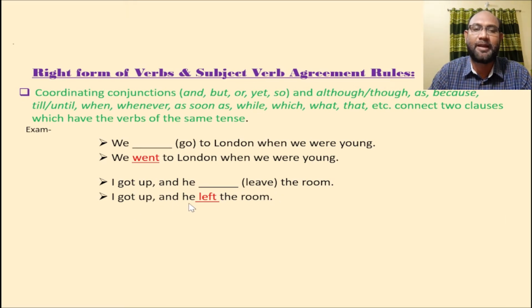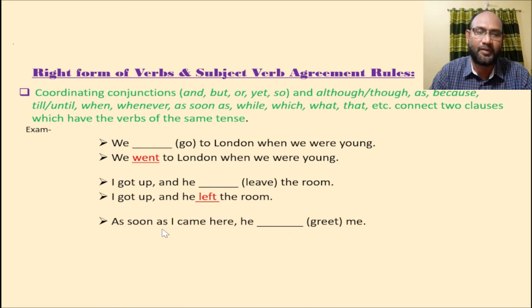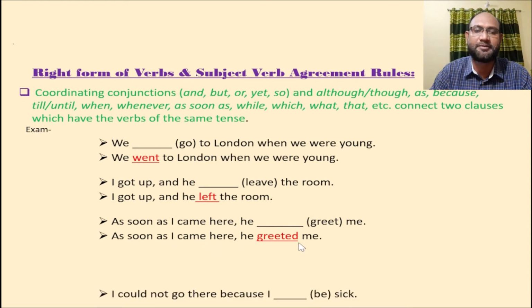I got up and he left the room. As soon as I came here, he, in the bracket, greet me. Here also the past form of verb, greeted me. Okay. Look at the example. As soon as I came here, he greeted me.